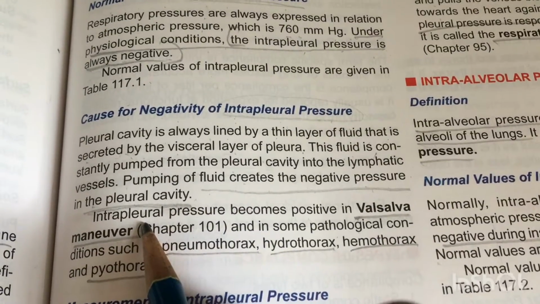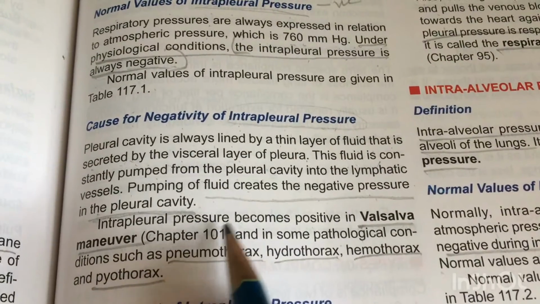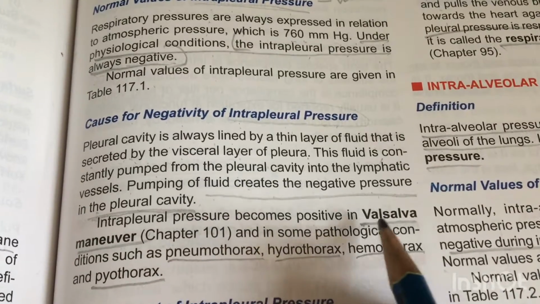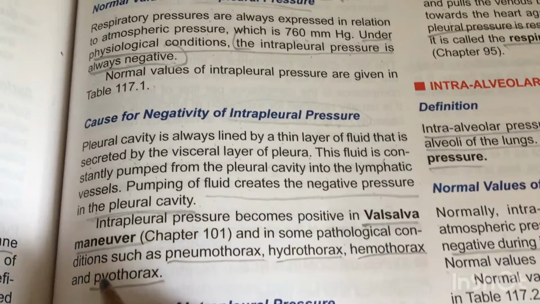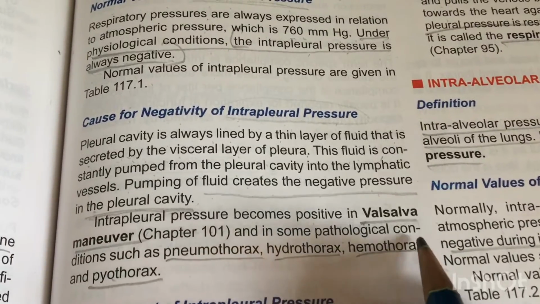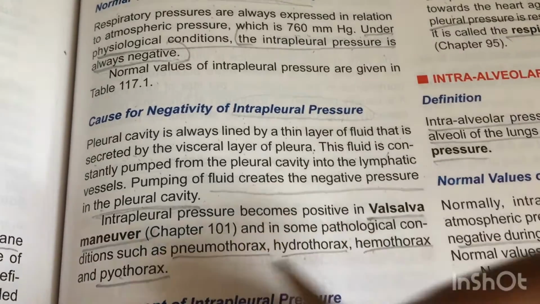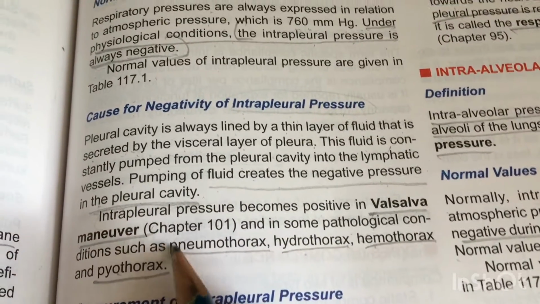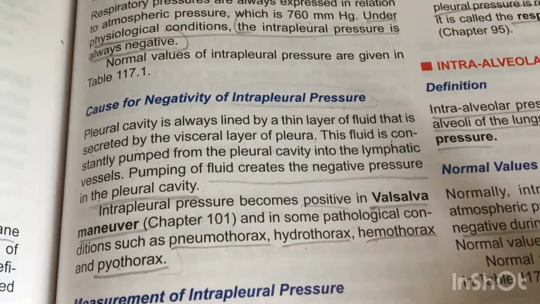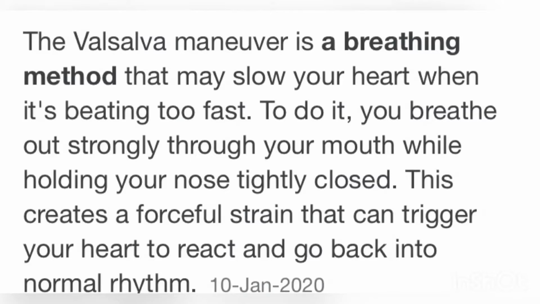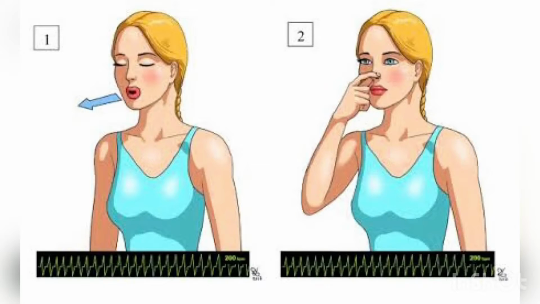But in some exceptional cases, intrapleural pressure becomes positive in Valsalva maneuver and in some pathological conditions such as pneumothorax, hydrothorax, hemothorax and pyothorax. The Valsalva maneuver is a breathing method that may slow your heart when it's beating too fast. To do it, you breathe out strongly through your mouth while holding your nose tightly closed. By doing this, the heart will come back to its normal beating pattern.